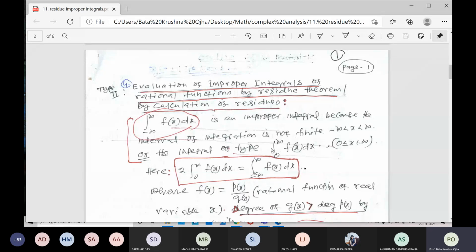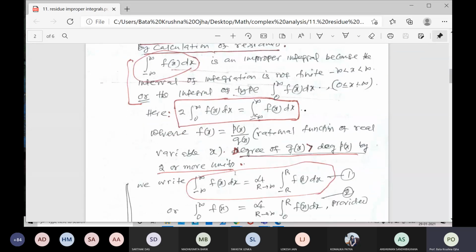The integral from 0 to infinity is half of the full integral. Here f of x is equal to p of x by q of x, a rational function of x, so the degree of the denominator q of x must be greater than the degree of p of x by 2 or more.